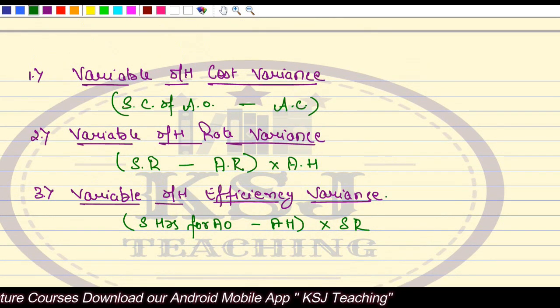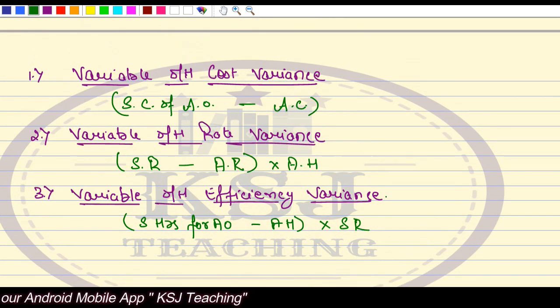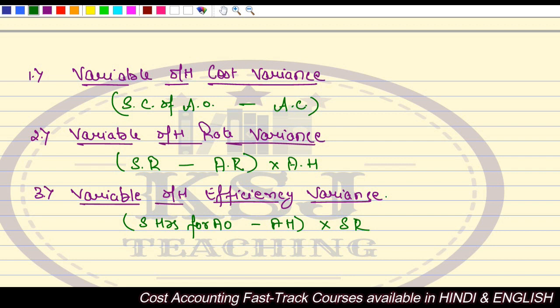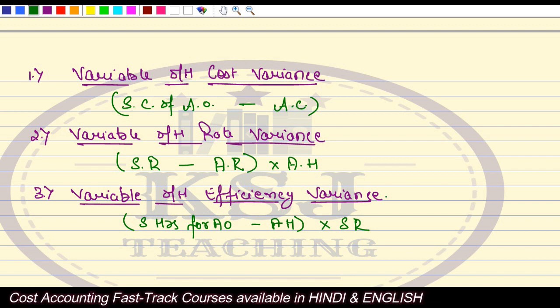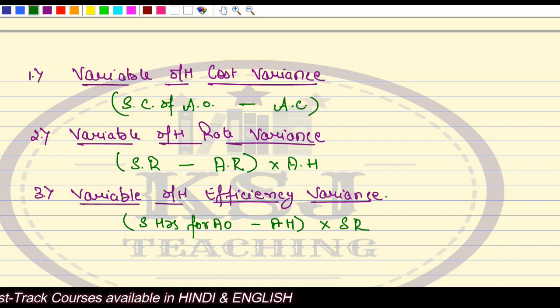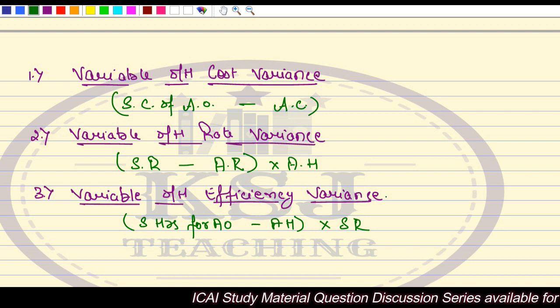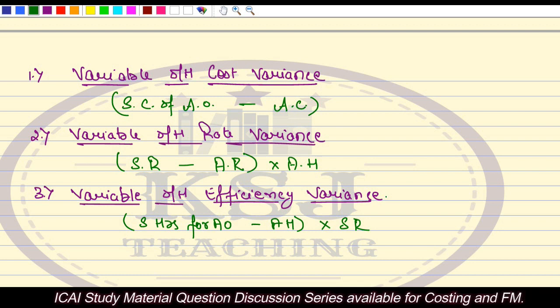No mix variance, no yield variance, because there is not going to be different labor, because we are not calculating what payment we are making for the labor. We are calculating the overheads on the basis of the labor hours. That's it. If we are not calculating the labor cost, there is no role of dividing the labor into skilled, unskilled or semi-skilled. We divide in the labor variances because we want to know the labor cost. Here we are not interested in calculating how much we are paying to the skilled labor, the semi-skilled labor or the unskilled labor.